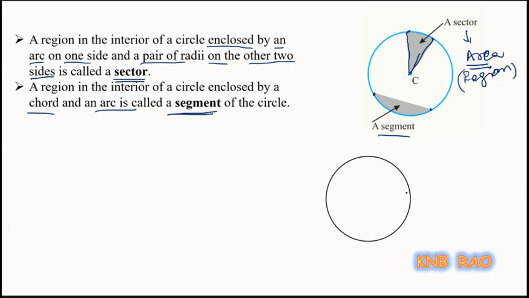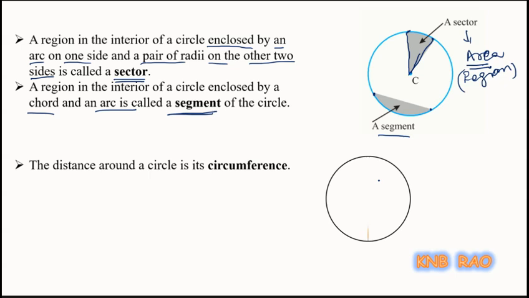That is, we wrap around the circle with the help of a thread, and using thread and scale we can find the length of that. Remember children, this total length or distance covered to travel around the circle is called circumference. So circumference is the distance around a circle. The distance around a circle is called circumference of it.